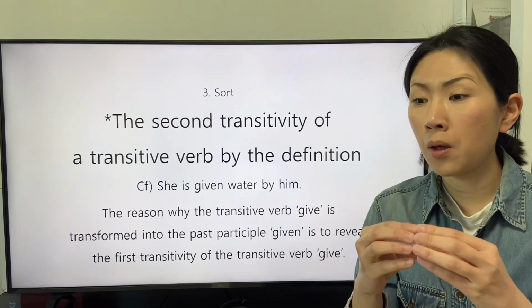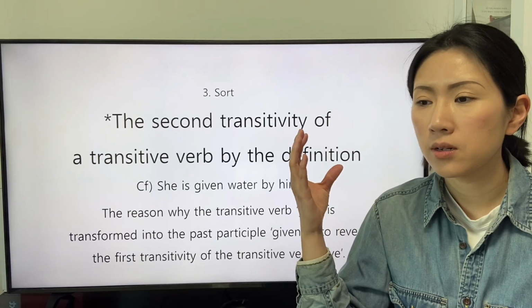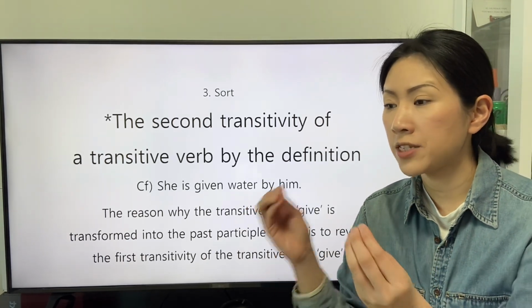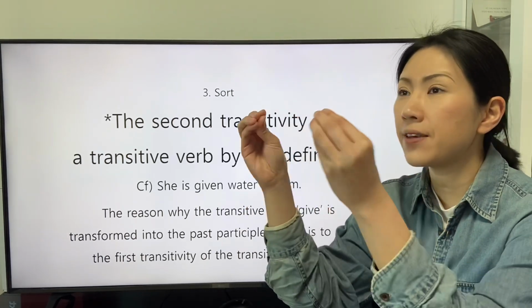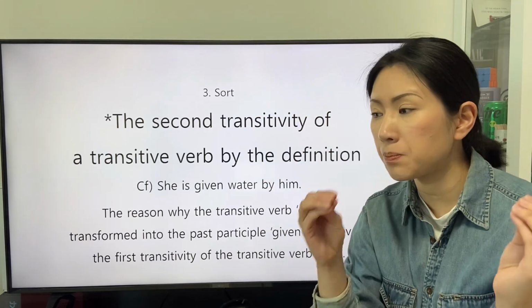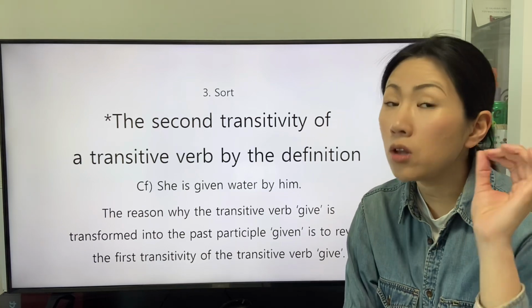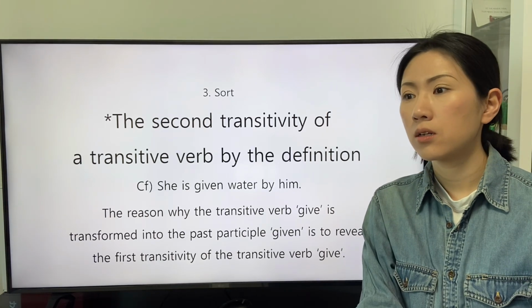So, the phenomenon that the past participle conveys the definition of the transitive verb that the past participle originates from an object is understandable.